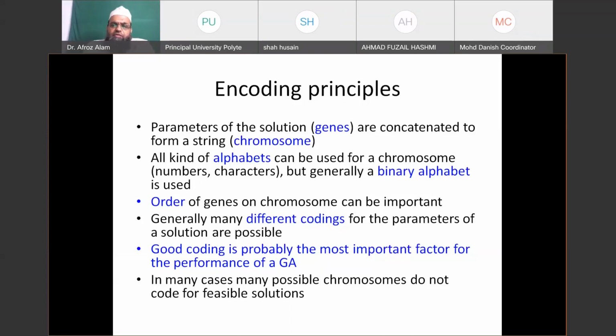Generally, many different codings for the parameters of a solution are feasible. Good coding is probably the most important factor for the performance of a GA. So if you are already using GA, well and good. You are expert enough to understand this line, that good coding practice is required to have a good program to converge your problem faster. So you have to take care of that.